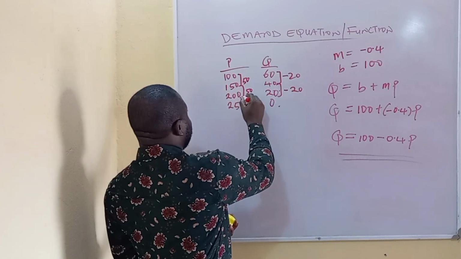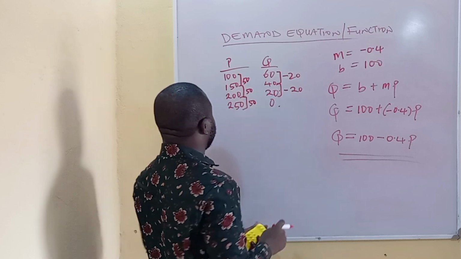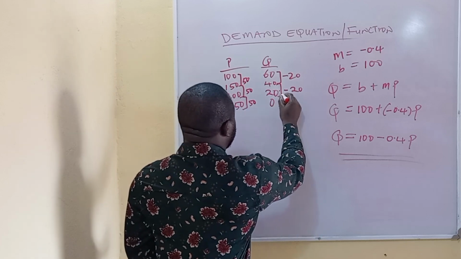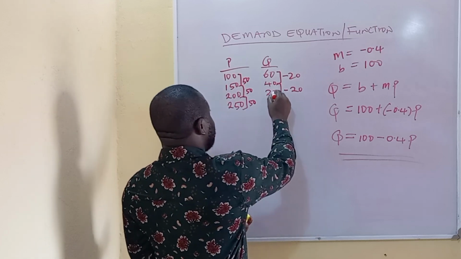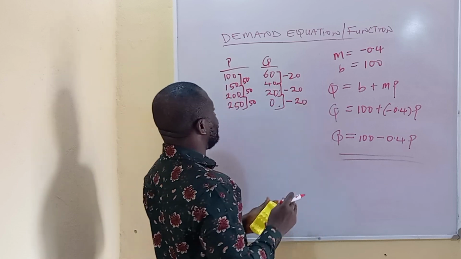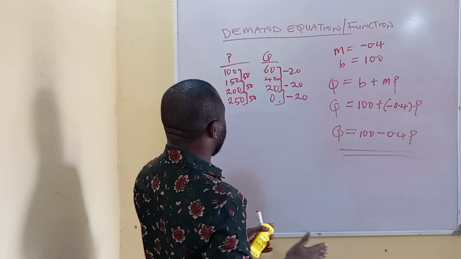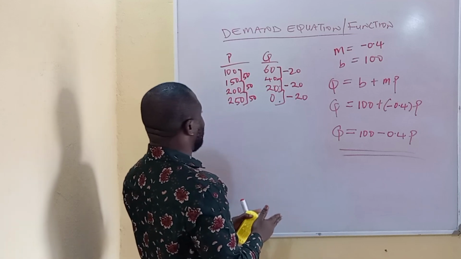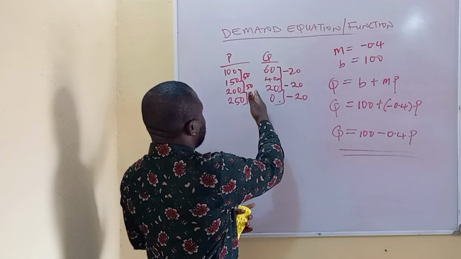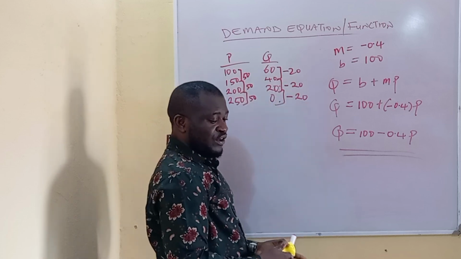And the further increase from 200 to 250 naira per apple, which is equally a 50 naira increase in the price of apple, brought about a reduction in quantity demand from 20 to 0, which is equally a minus 20 unit change in the demand for apple. The scenario would have been entirely different had we been given a demand schedule wherein a given change in price of apple brought about irregular changes in quantity demanded.